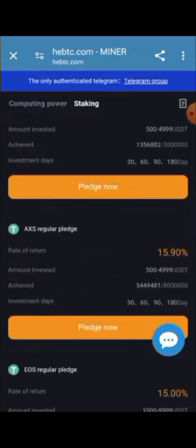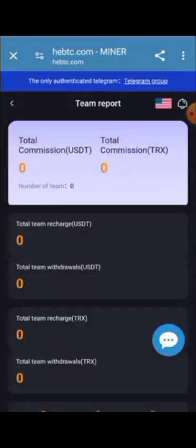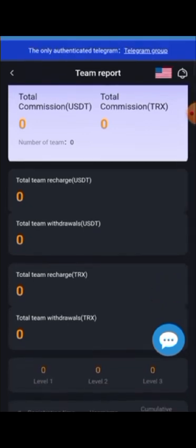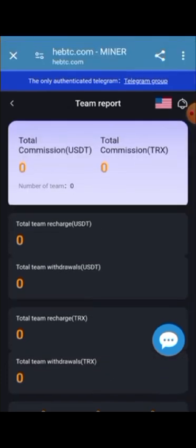get commission. So that is the team report of this platform. You can find your total team recharge, team withdrawal, and team recharge and team withdrawals here on the level 1, level 2, and level 3 details. So that is the income.